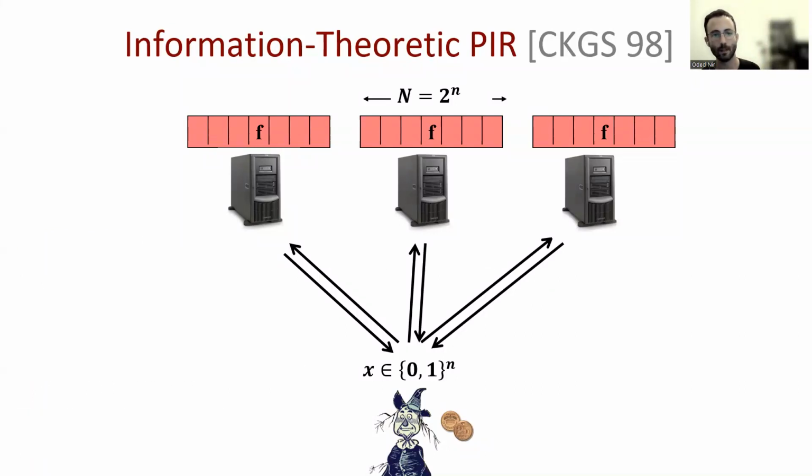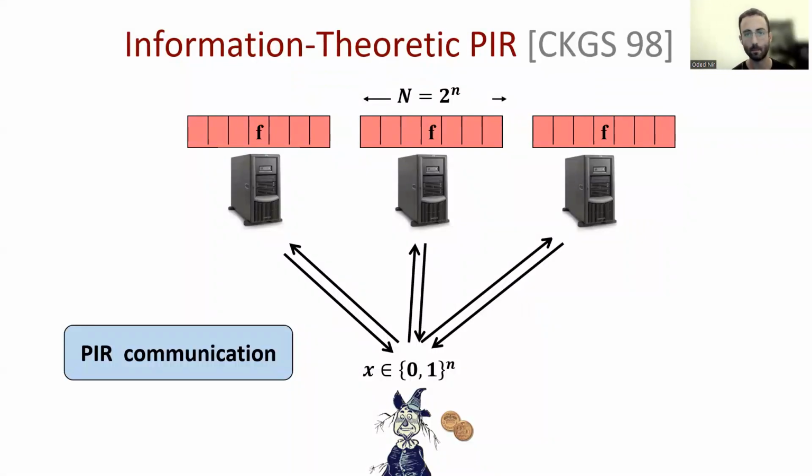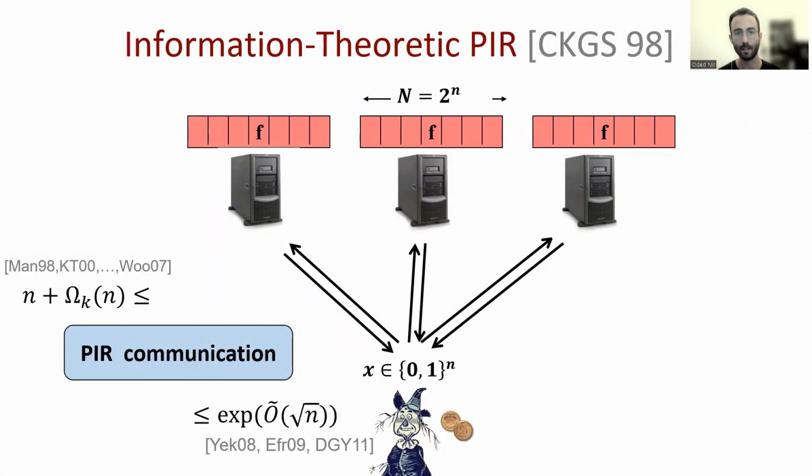Like all primitives that I mentioned earlier, about the communication of PIR we do not know that much. We know that the lower bound is linear. If you think about it for a second, the lower bound of exactly n should be trivial from information theoretic reasons, and it took some work to get even a constant improvement for that. The best upper bounds, which also took a lot of work, are exponential in the square root of n.